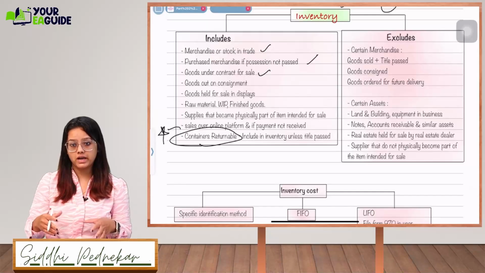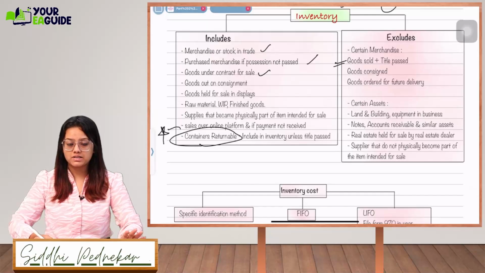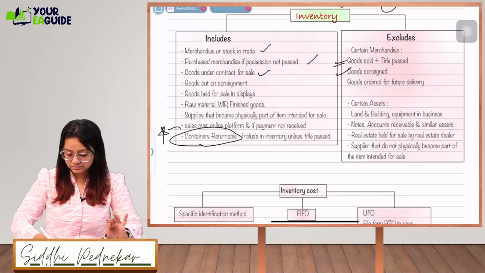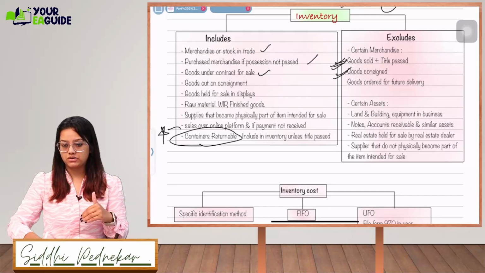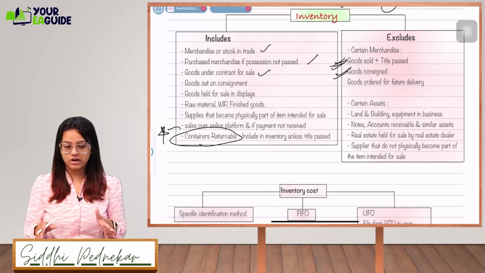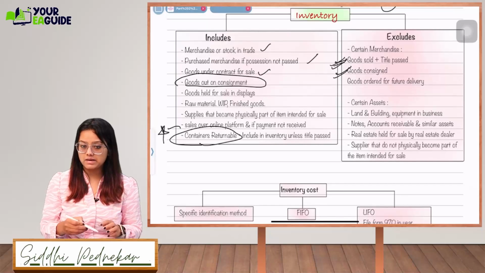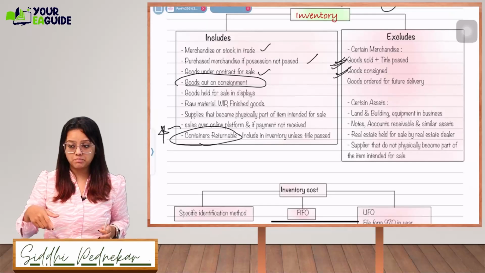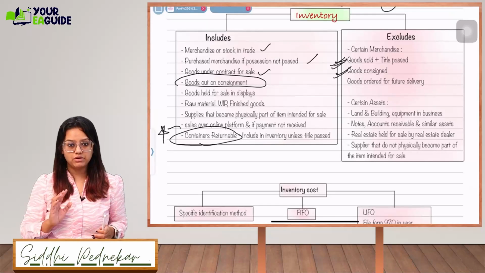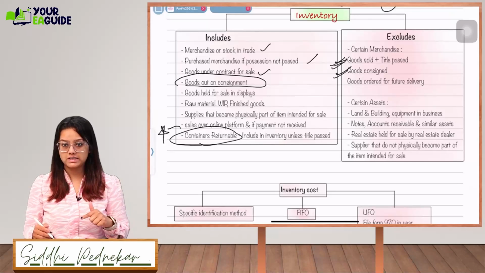What all exclusions you are going to make: certain merchandise which is sold, where you have already sold the goods and title is passed, that you are going to exclude. Goods consigned means you have received some consignment to sell the goods. It's not your inventory. It will be included in their inventory, because read this point, goods out on consignment. If you have sent out goods for consignment, then you're going to include them in your inventory. And the person who is receiving the goods as a consignment will not include them in their inventory, because it is already included by the person who sent them out for consignment.